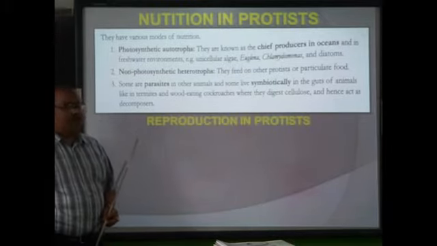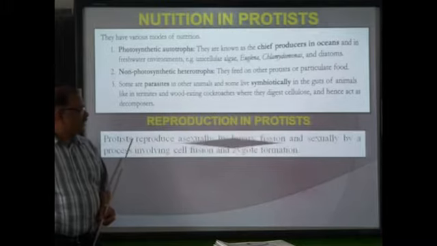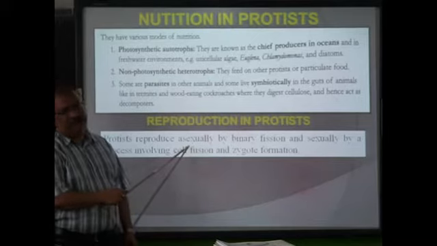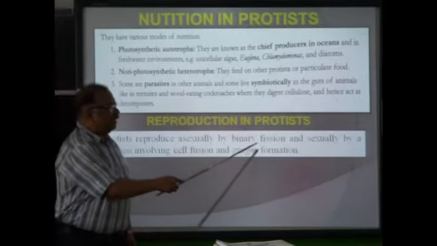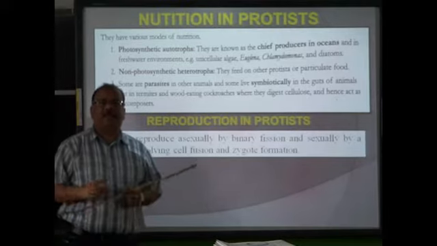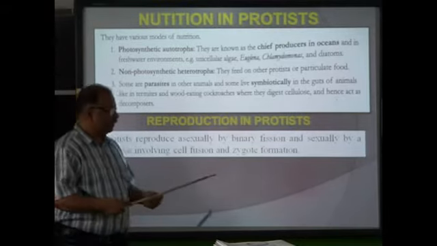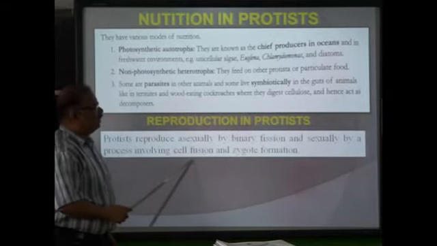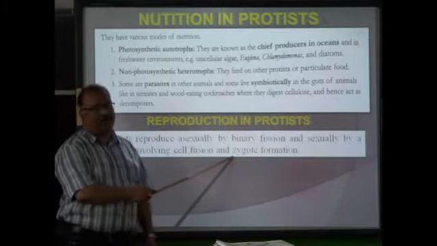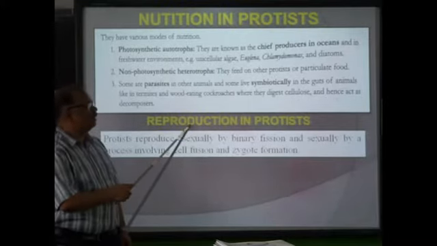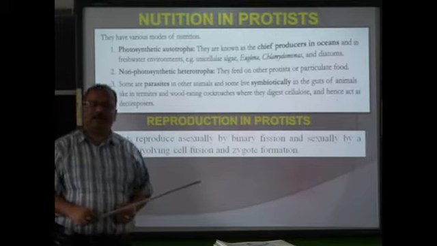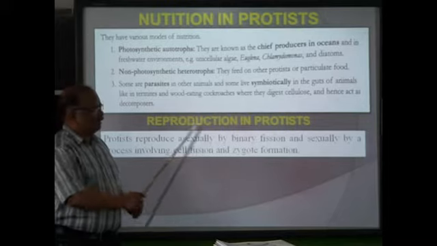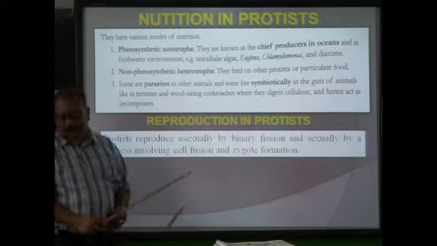Now comes reproduction in protists. Protists reproduce asexually as well as sexually. Asexually by binary fission. It is simply that they divide into two. And sexually by a process involving cell fusion and zygote formation. So when we talk about reproduction in protists, two methods are there: asexual by binary fission, and sexual by zygote formation.